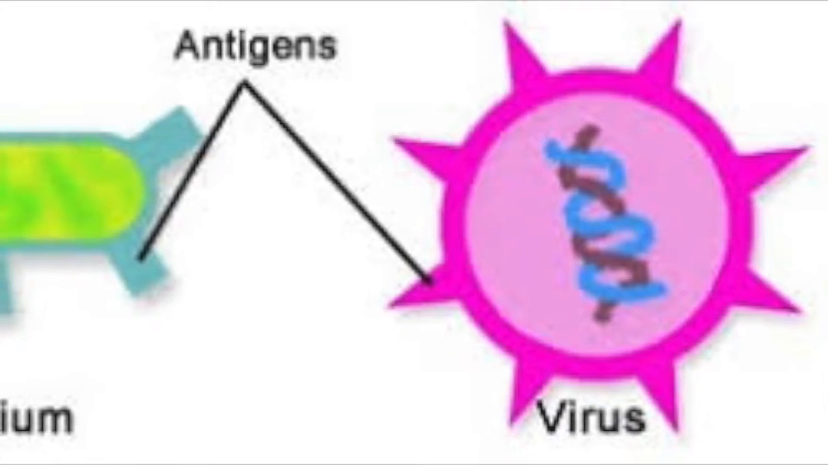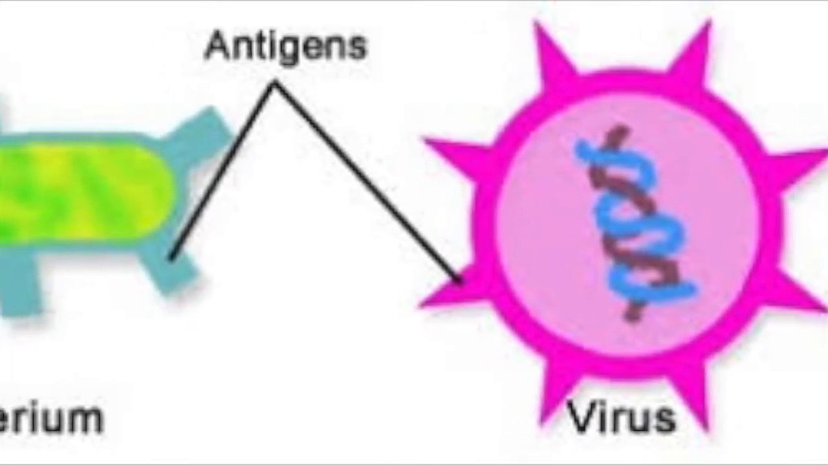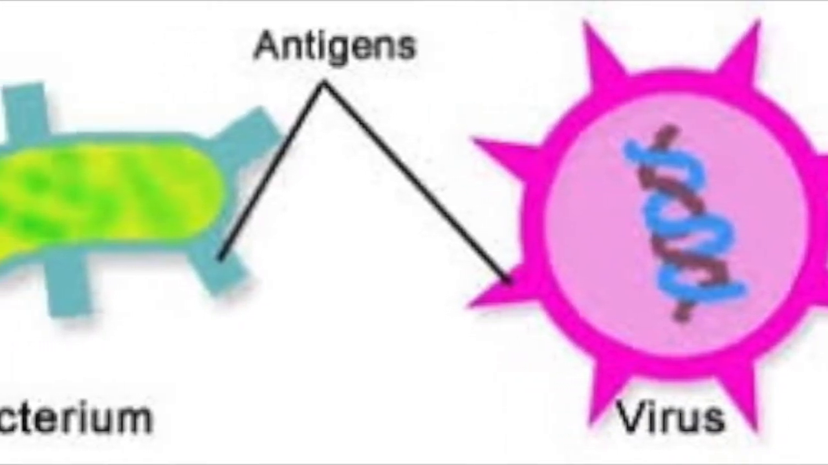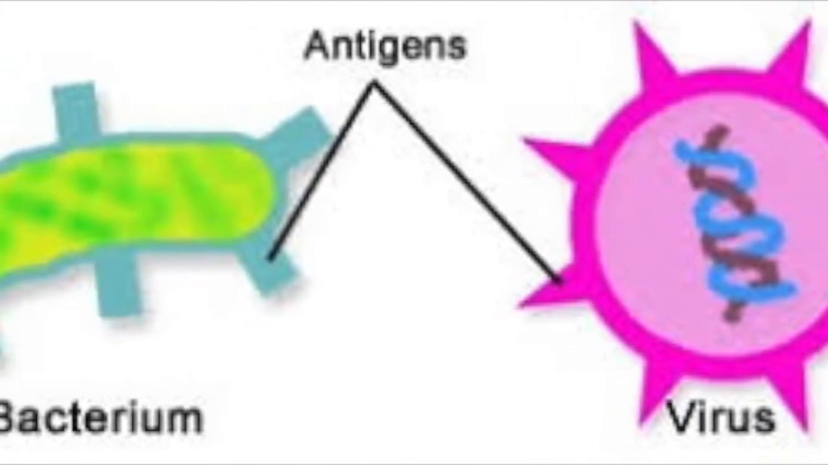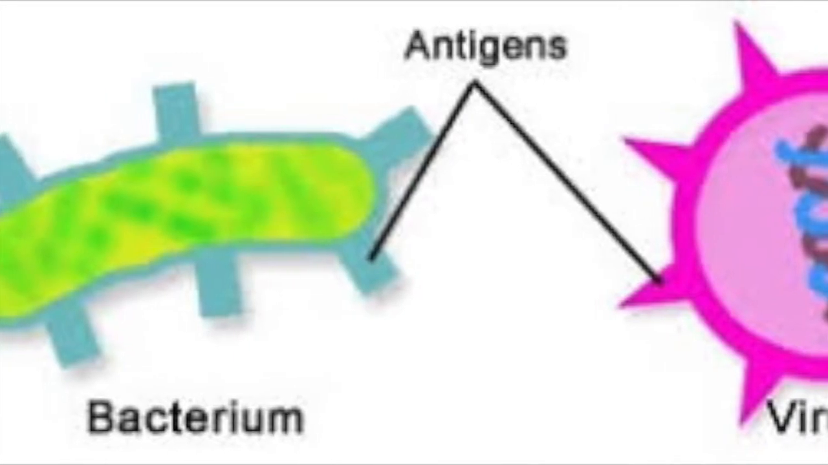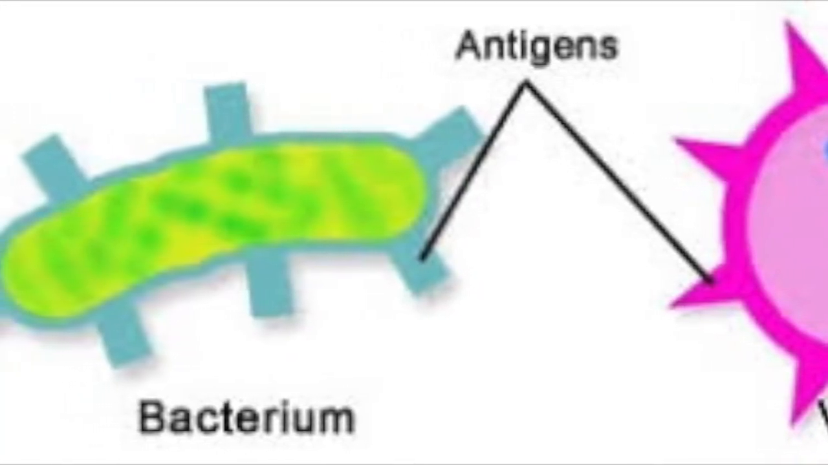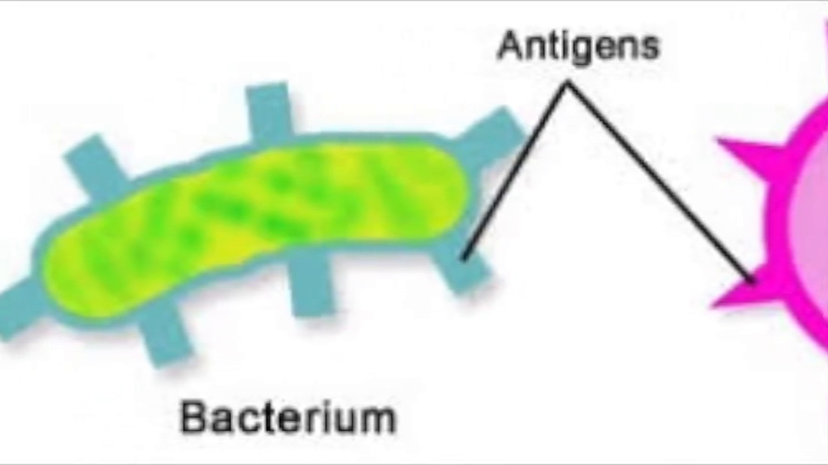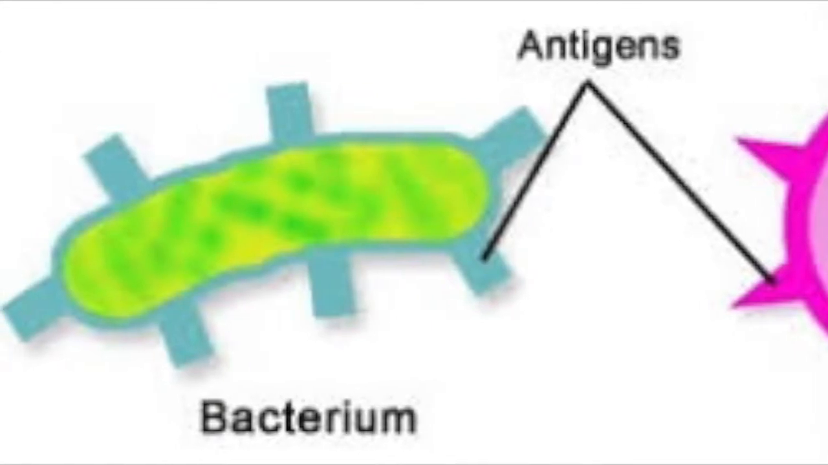Antigens are proteins that are found on the surface of a pathogen. Antigens are unique to that pathogen. The whooping cough bacterium, for example, will have different antigens on its surface from the TB bacterium. When an antigen enters the body, the immune system produces antibodies against it.